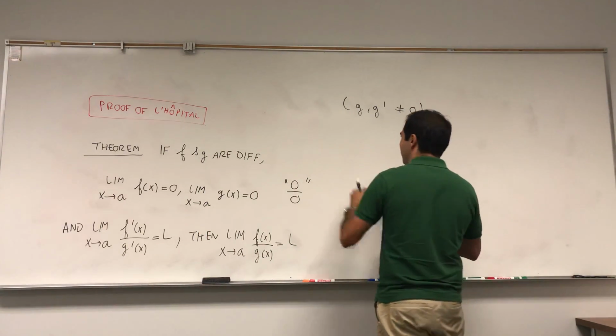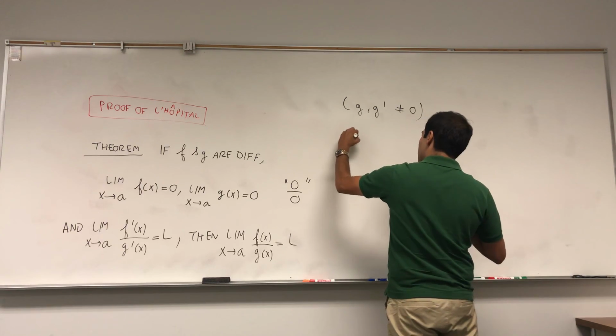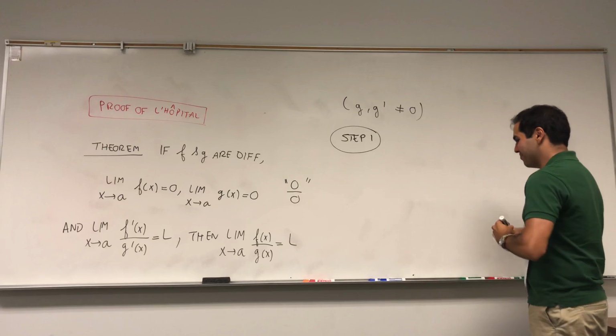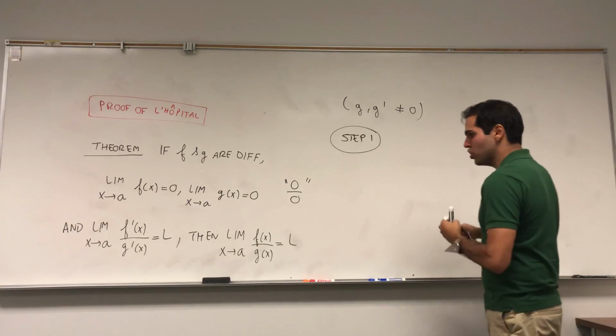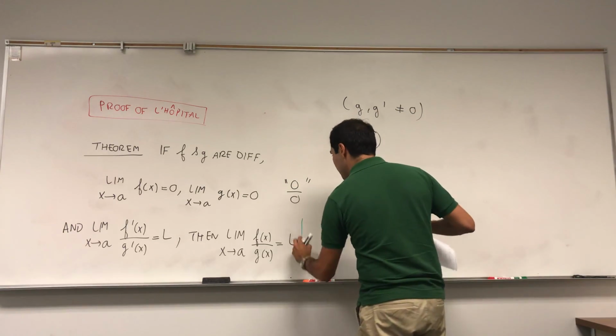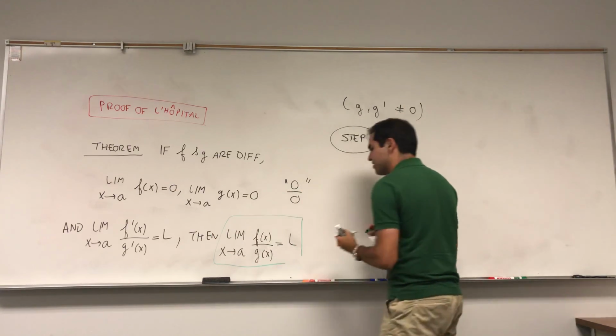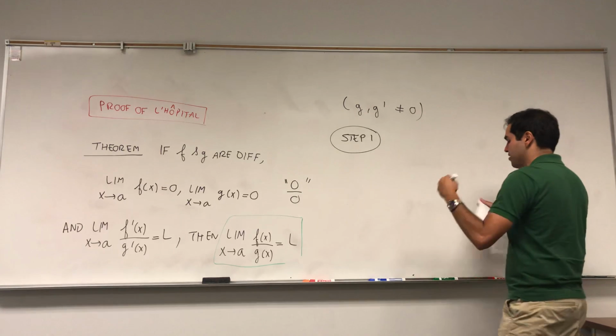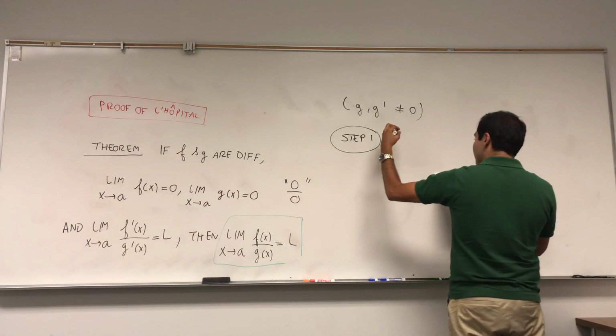So step 1. It's so nice. We want to show that the limit of f of x divided by g of x is L. So using epsilons and deltas, what does that mean?